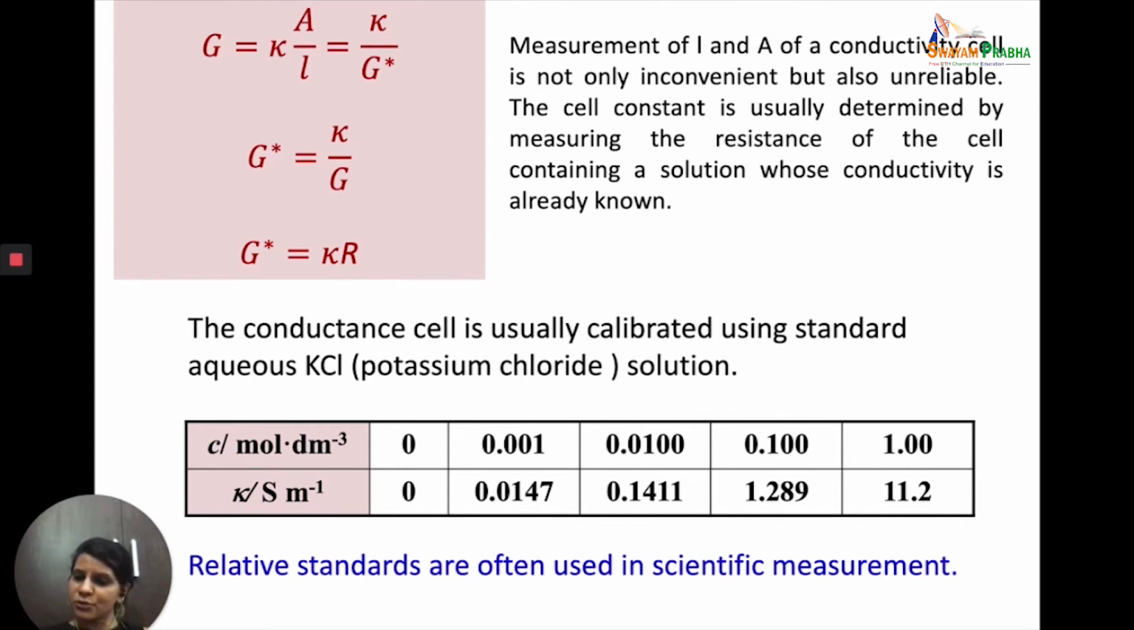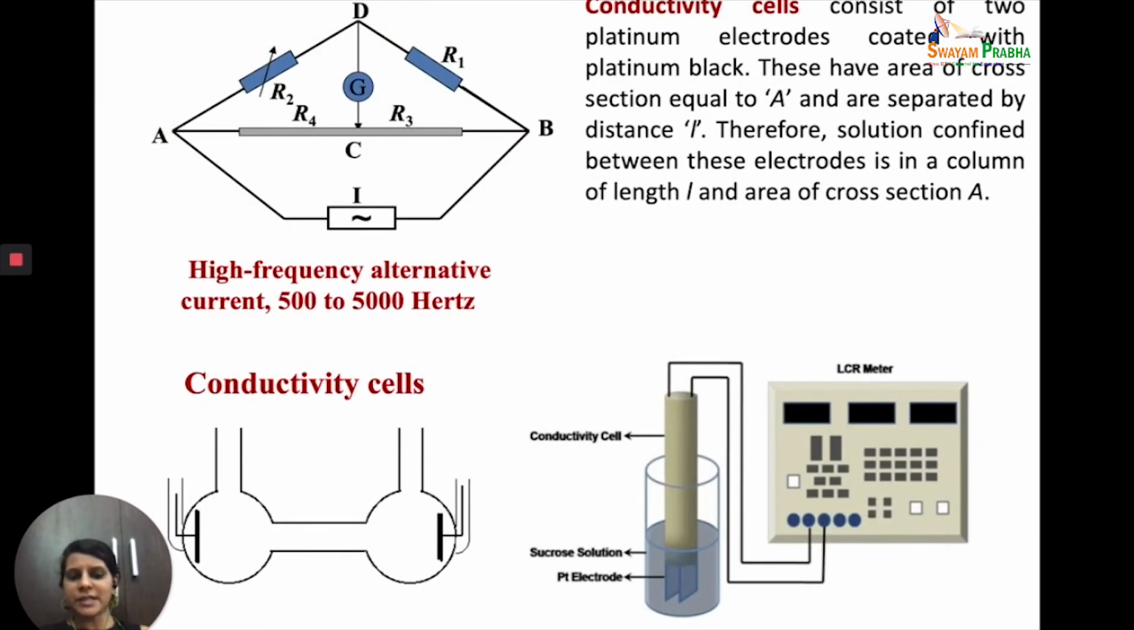You just need to take solutions of a definite concentration of KCl. Normally the standard KCl solutions that are used are either 0.001 molar or 0.1 molar. You make KCl solutions of these concentrations. The value of kappa is given in the literature. You take that value of kappa, measure the conductance in your conductometer and just divide, and you will get the value of your cell constant. And this is what is called calibration of your conductivity cell.